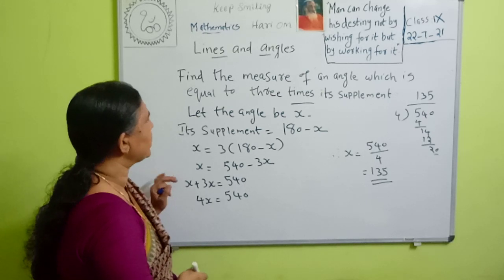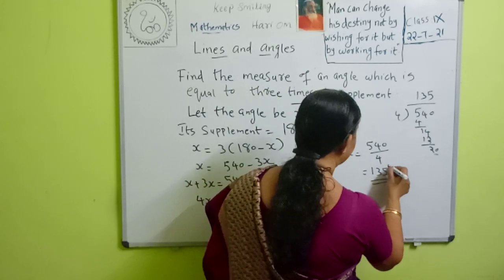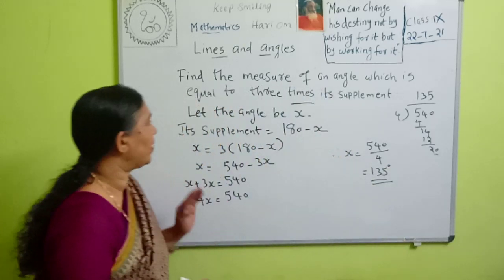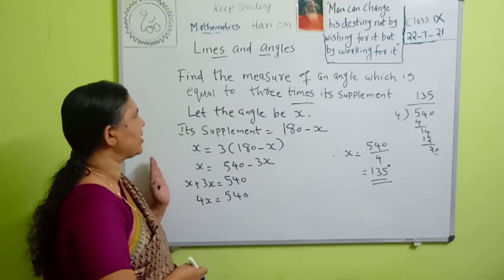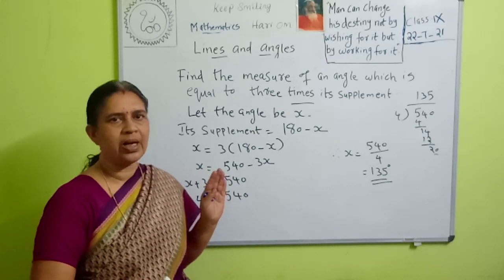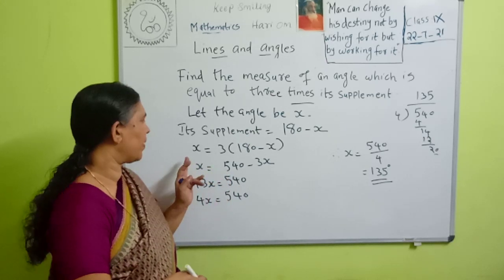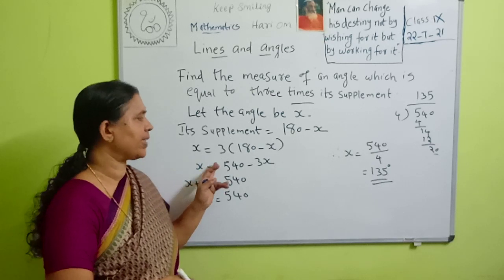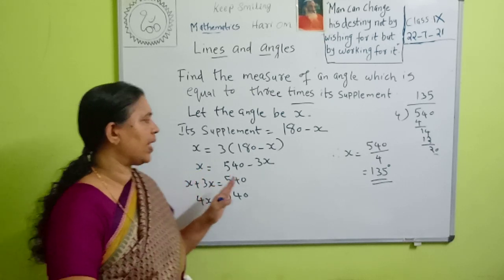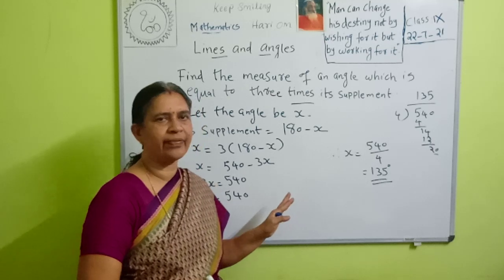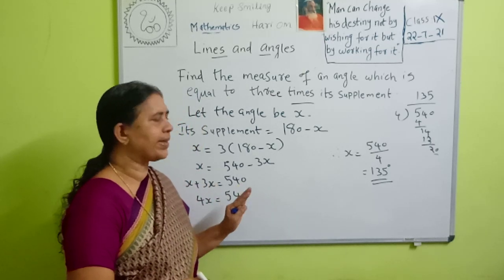Therefore, what is the measure of an angle which is equal to 3 times its supplement? We take the angle as x. Therefore, the supplement is 180 minus x, and x is equal to 3 into 180 minus x. Substituting the values, we got the value of x. X is equal to 135 degrees. Therefore, the angle is 135 degrees.